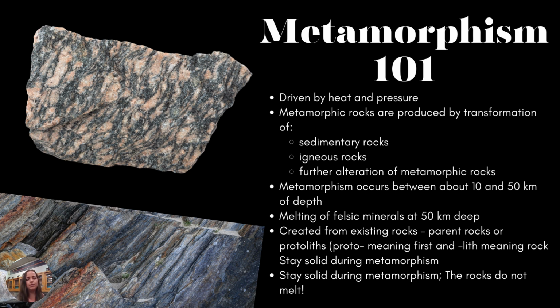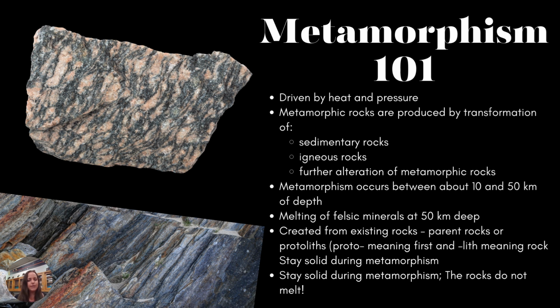Above that point, so above 10 kilometers, not enough pressure and heat is present to rearrange crystals or grow them larger. And below 50 kilometers at depth, our felsic minerals are starting to melt. As soon as something starts to melt, it's technically becoming igneous. Remember, igneous rocks come from molten rock.